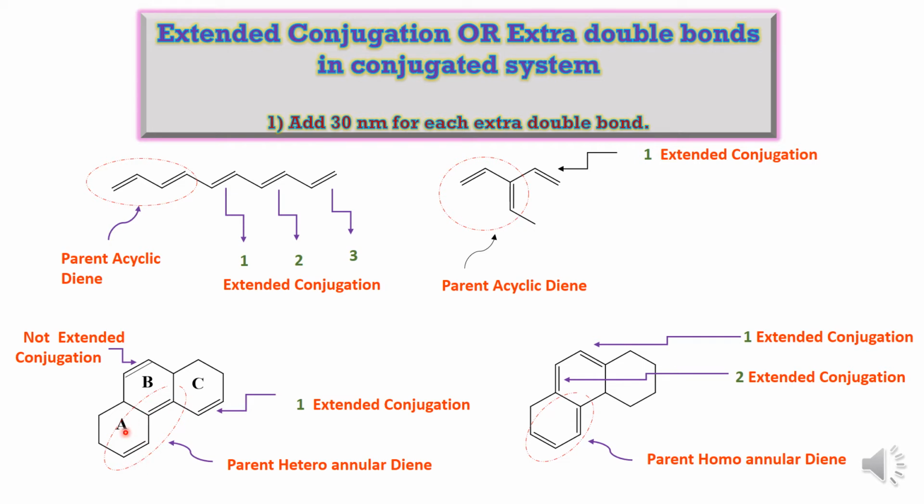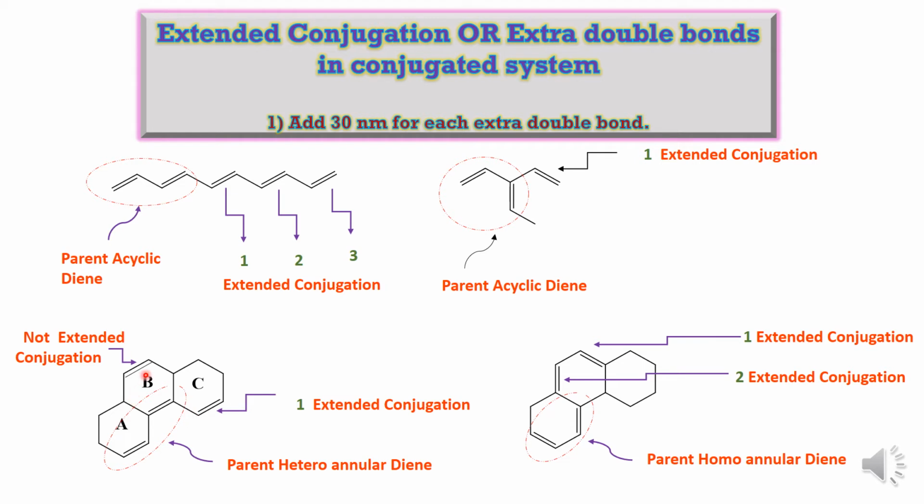Here you can see three rings A, B and C, and these two double bonds as well as this third double bond, they are in conjugation, no doubt. But we have to consider the diene system, and as it is the heteroannular diene system, we have to consider these two double bonds for the diene system, and only one remaining bond is there, that is the extra double bond. So only one extended conjugation is present for this compound.